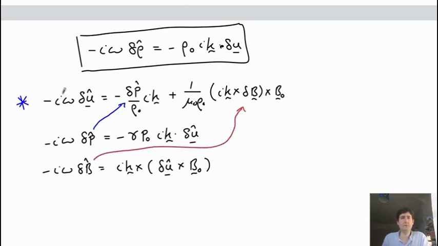And so we try to get an equation which only depends on delta u. So we're trying to eliminate all delta p's and delta b's, and note that delta rho doesn't actually enter into these equations. So the important ones are already this set here. So we just substitute these equations in.